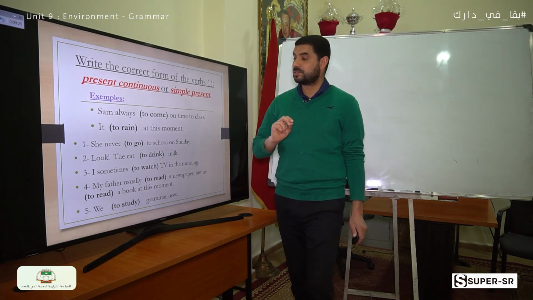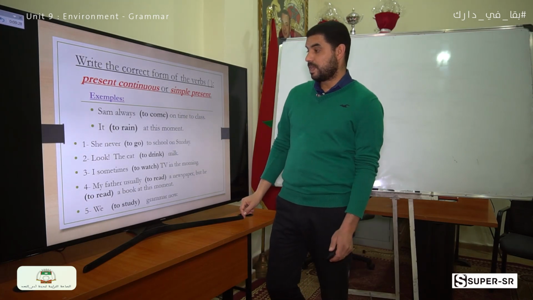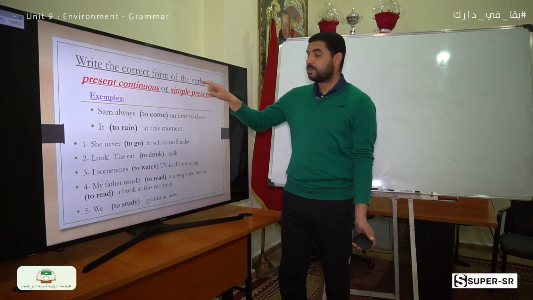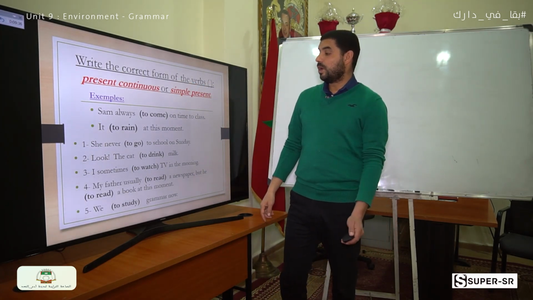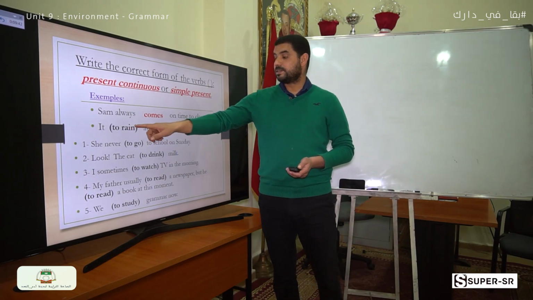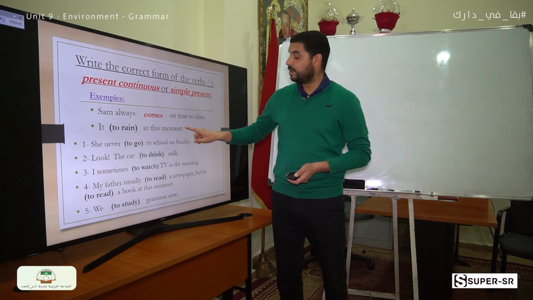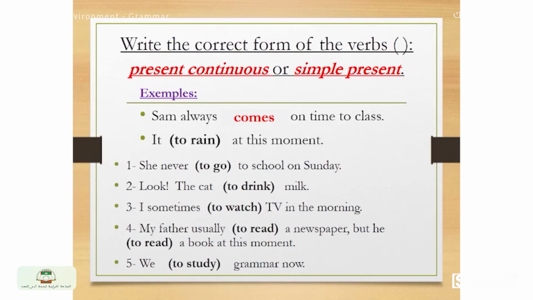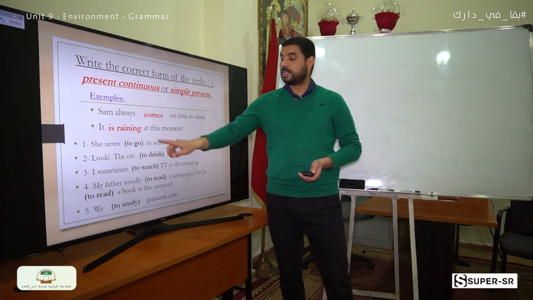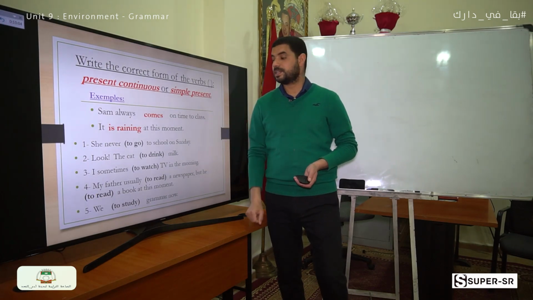Here we should pay attention to the expressions of time. For example here, always is an adverb of frequency, so we are going to use the simple present. Sam always comes on time to class. In the other example, the expression of time is at this moment, so we are going to use the present continuous. It is raining at this moment. Good. Pause the video and complete the other sentences on your exercise copybook.